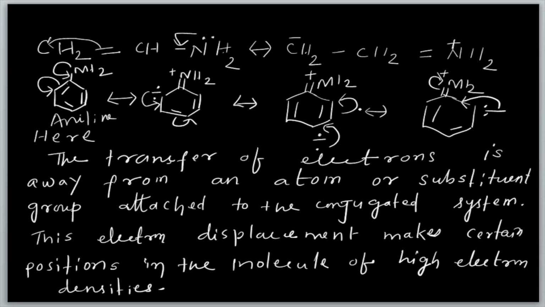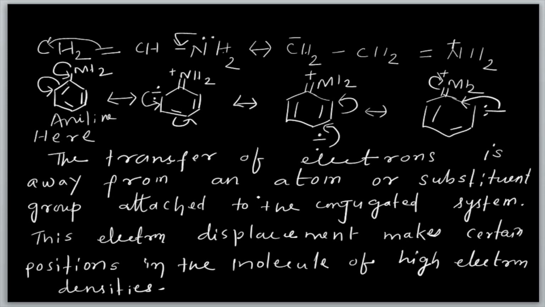And after that you can observe this comes localized to this bond and occupies a pi bond, and this one changes to a minus sign having a pair of electrons, because here this pair of electrons comes and localizes to this carbon. Now here this is the condition. Now after that it becomes a double bond, and this as it is, it comes to NH2. After this, one structure you can write: this is NH2 double bond, and the structure is like this. So this is called the aniline resonance structure.